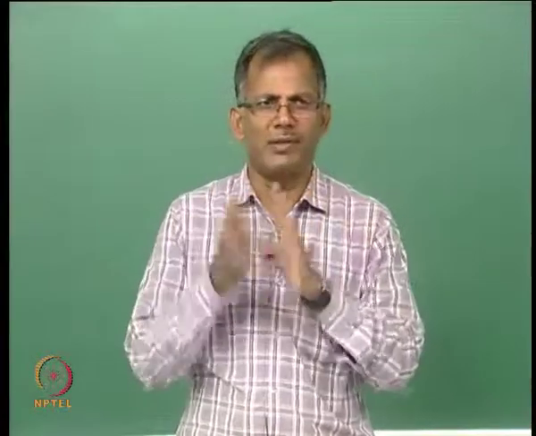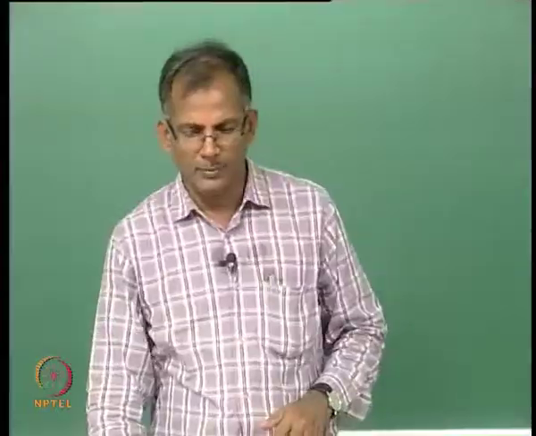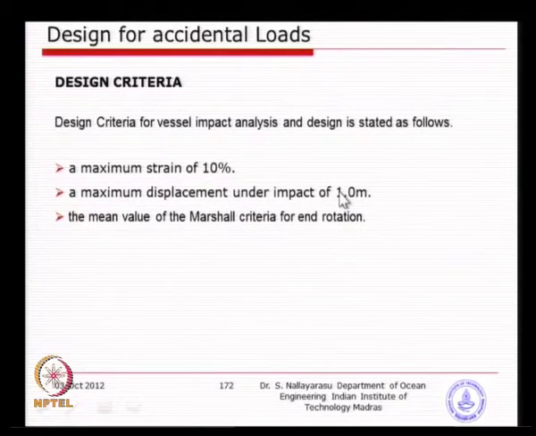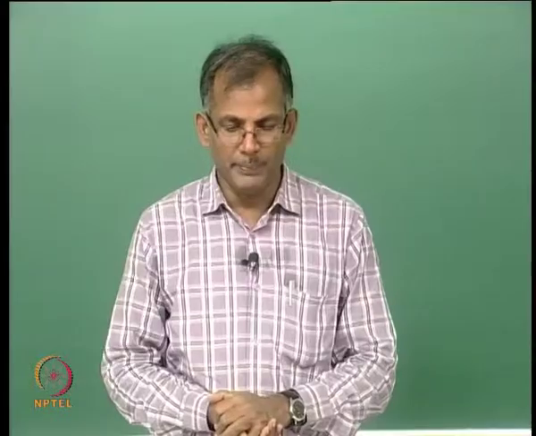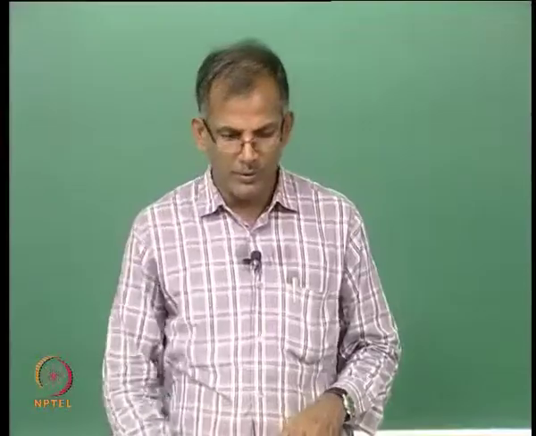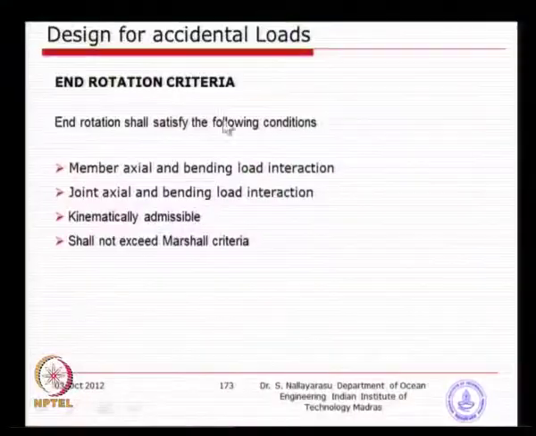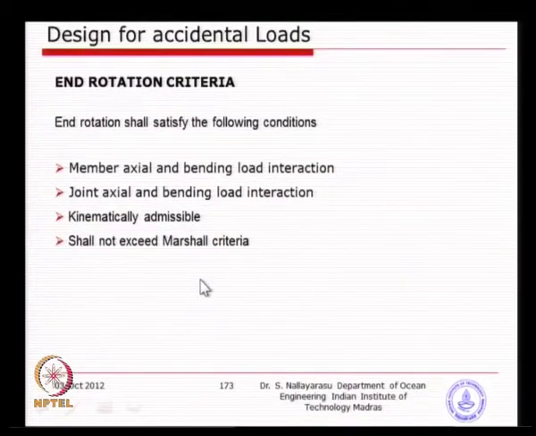I think it is 2500 d by t square. So, you find out which one gives you the reduced rotation, use that, with a limiting displacement of 1 meter. So, that will be the criteria acceptable to API as well as most of the industry companies, which I think we were just now trying to explain with all these 4 parameters: basically kinematically admissible, and shall not exceed Marshall's criteria.